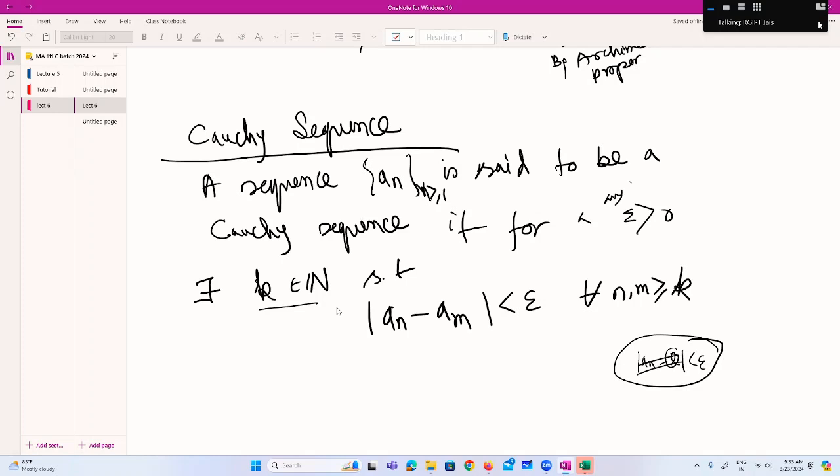Now here we are not talking about convergence, but we will come to that: a Cauchy sequence of real numbers converges. We will come to that. What is the definition? That for some k onwards, the difference between a_n and a_m should be less than epsilon. That means after some index, the terms are close to each other. Is it clear?